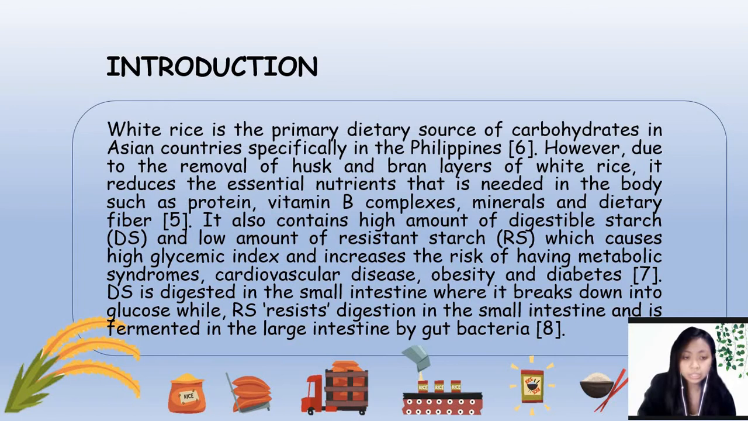It also contains a high amount of rapidly digestible starch, RDS, and a low amount of resistant starch, also known as RS, which causes a high glycemic index and increases the risk of having metabolic syndromes, cardiovascular disease, obesity, and diabetes. Digestible starch is digested in the small intestine where it breaks down into glucose, while RS resists the digestion in the small intestine and is fermented in the large intestine by gut bacteria.